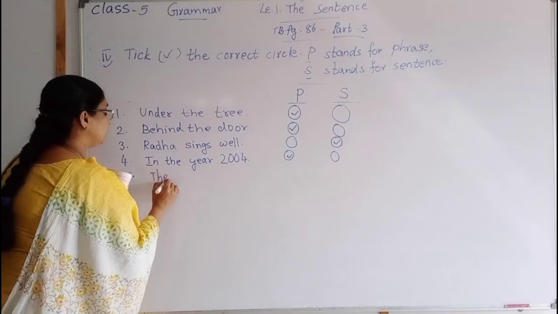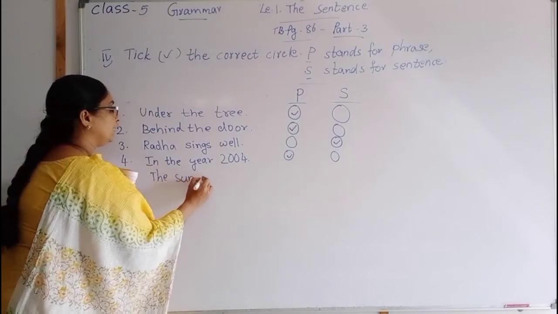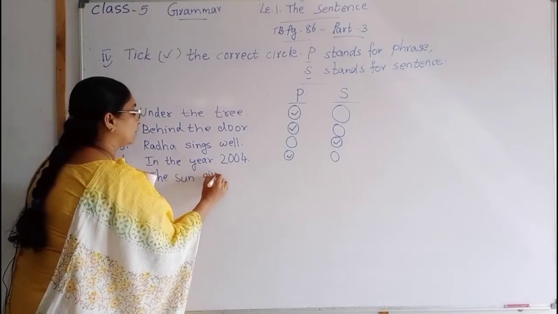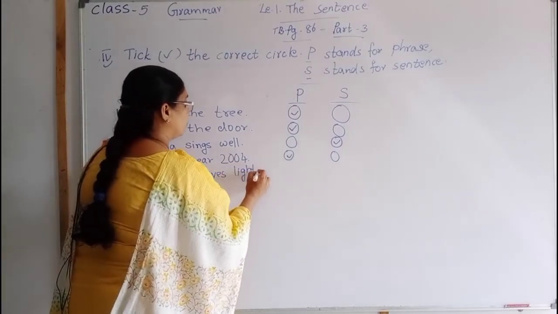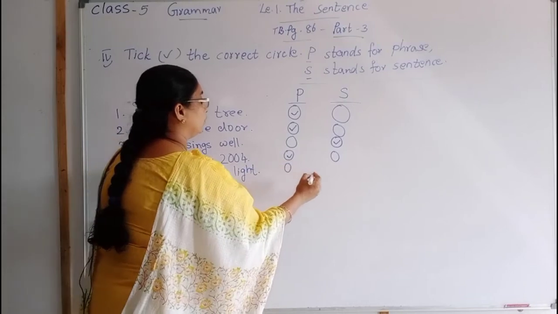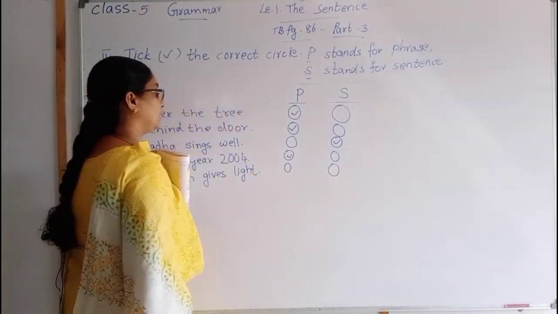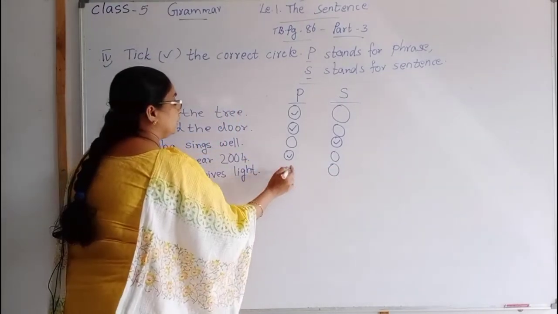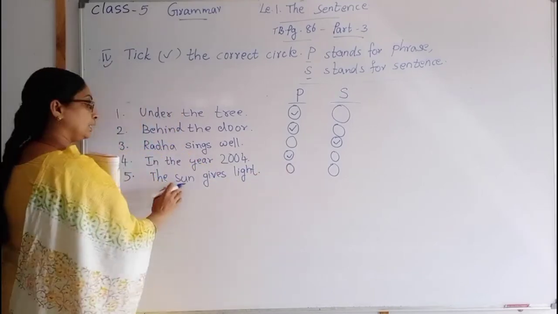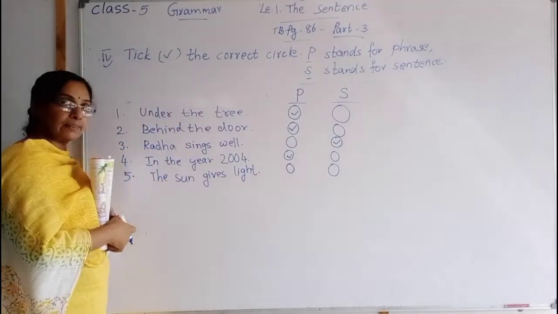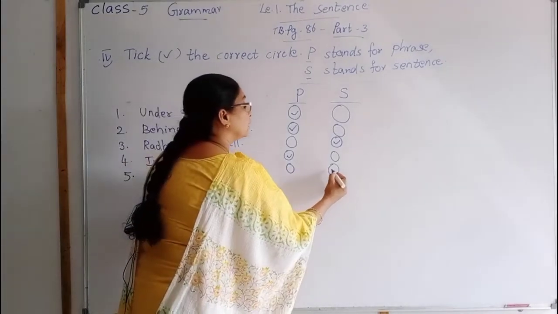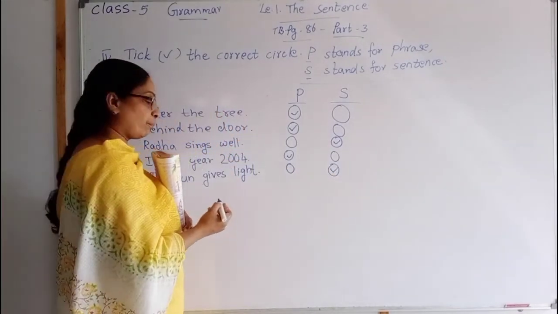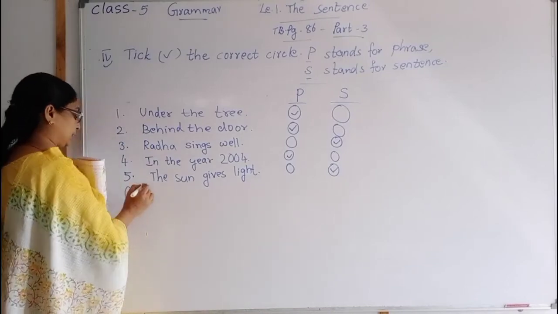The sun gives light. Two circles are there. What is here? The sentence is: the sun gives light. Yes, the sun gives us light. So that is a sentence. Tick here. Okay. Then next, number 6.